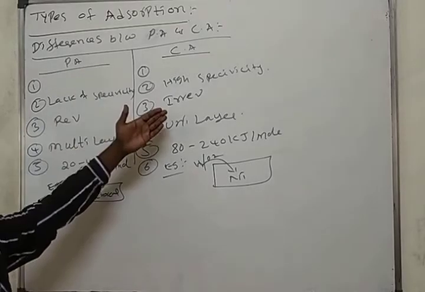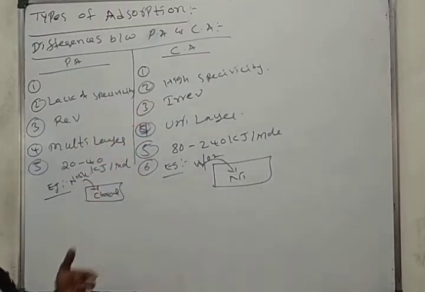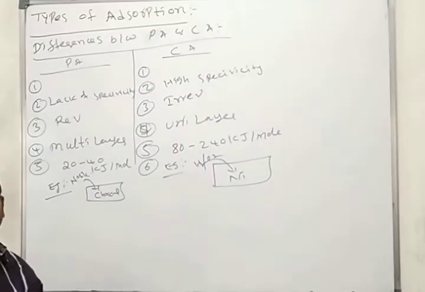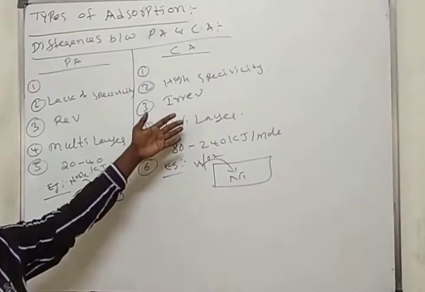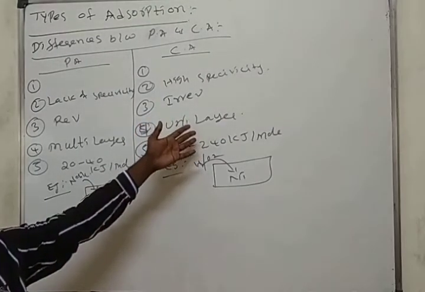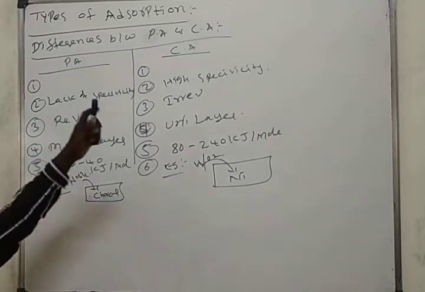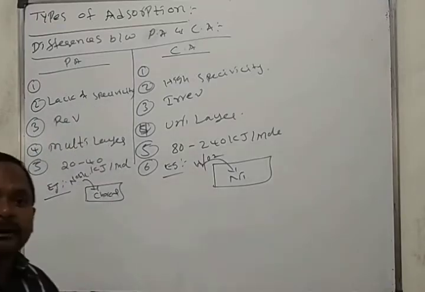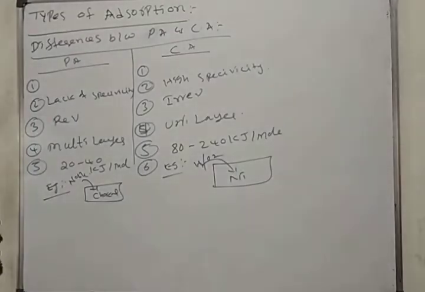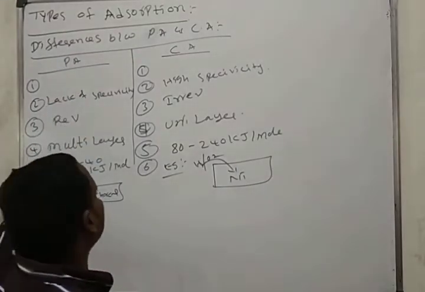Those which have more chemical nature, highly reactive, highly activated energy containing gaseous molecules are easily absorbed on the surface of the solid in chemical absorption. These are the differences between physical absorption and chemical absorption.